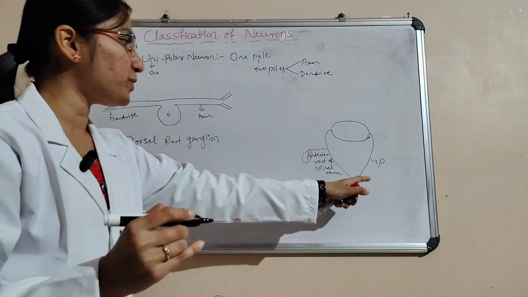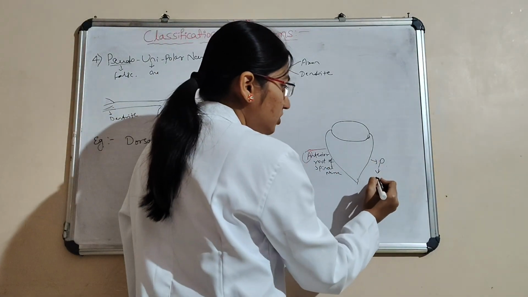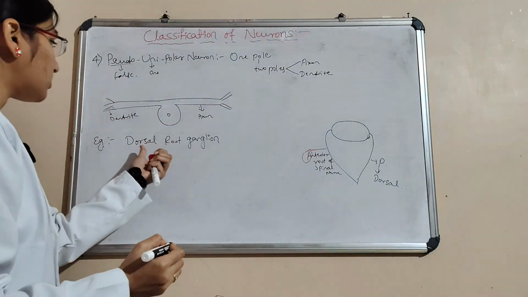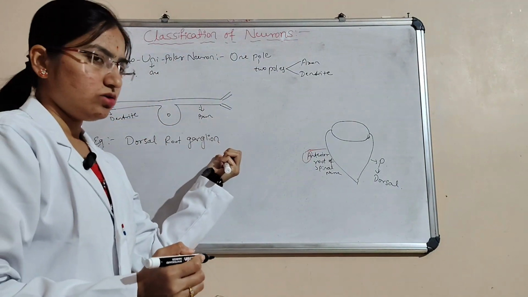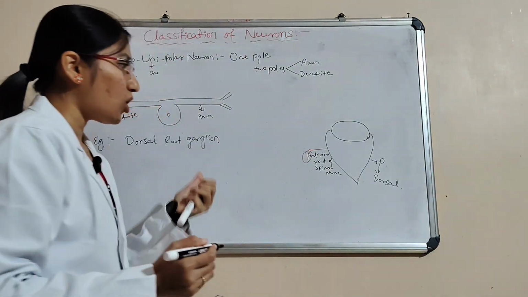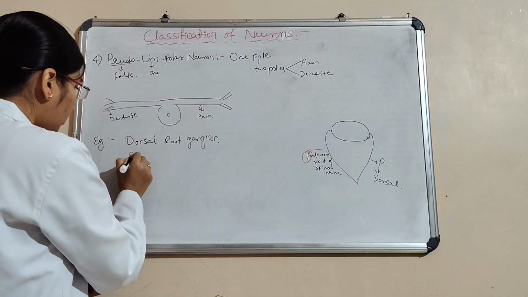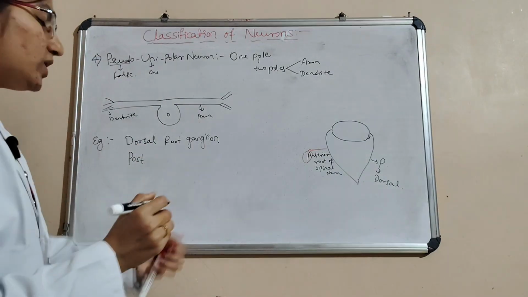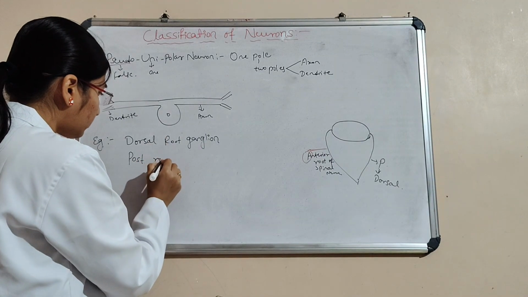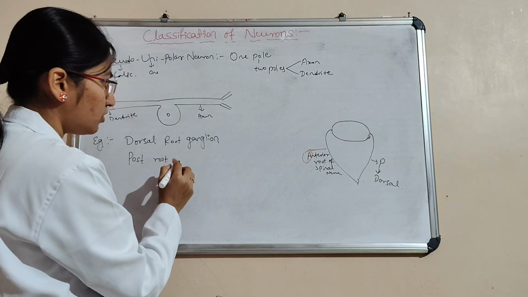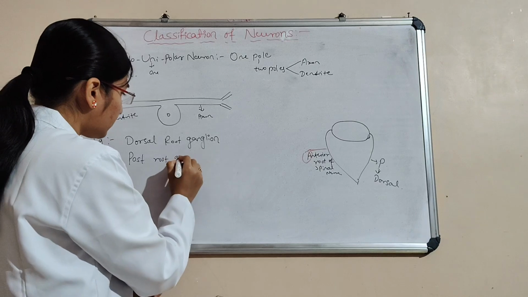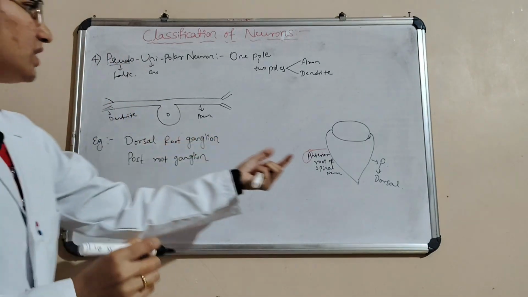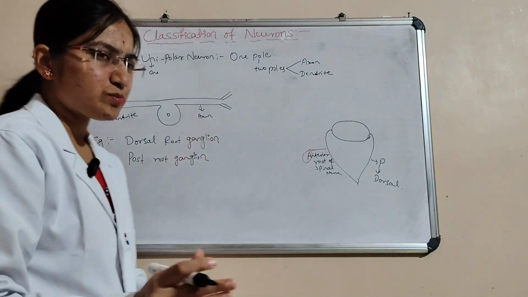This posterior root of the spinal nerve is also called dorsal. That's why it is the dorsal root ganglion, also called the post root ganglion. Here, on the dorsal side, the ganglia is present.